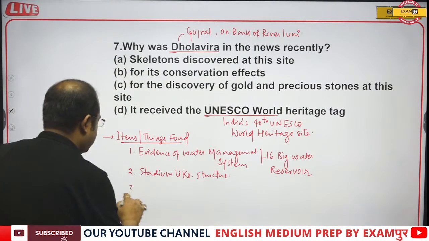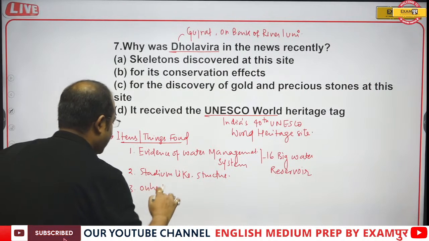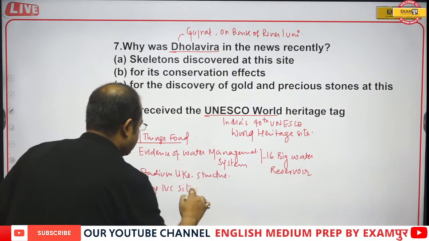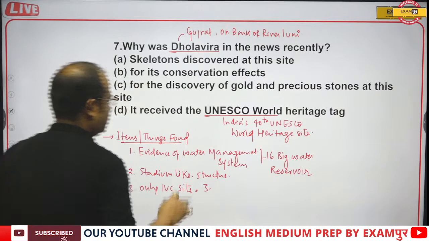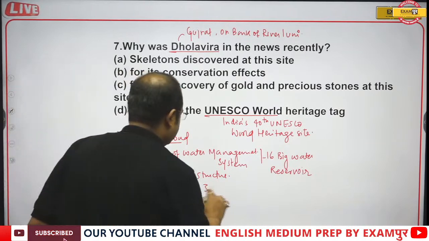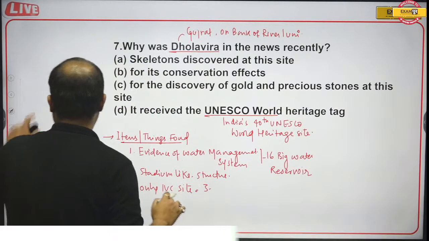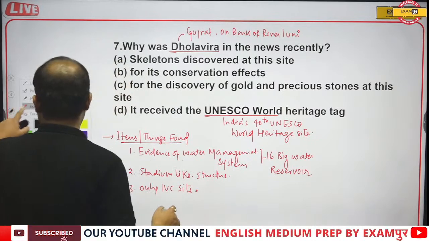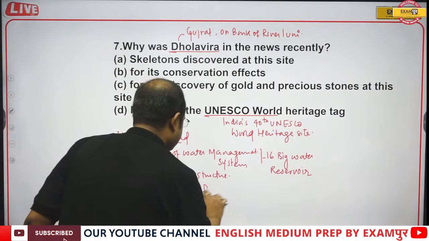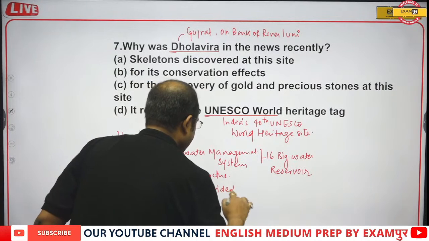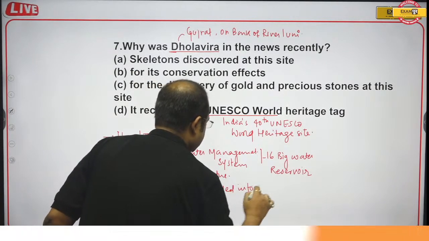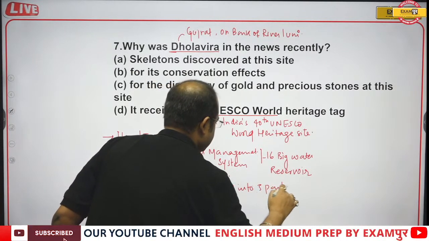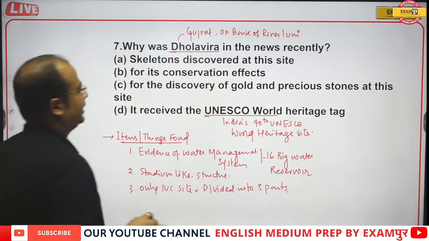and the only IVC site that was divided into three parts.